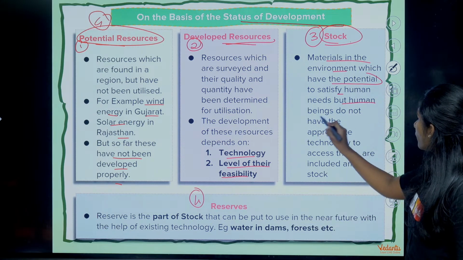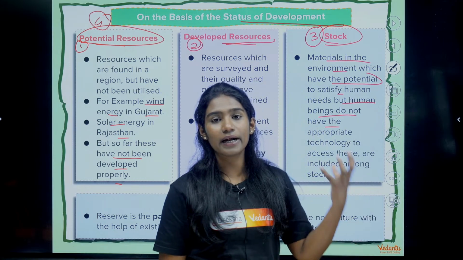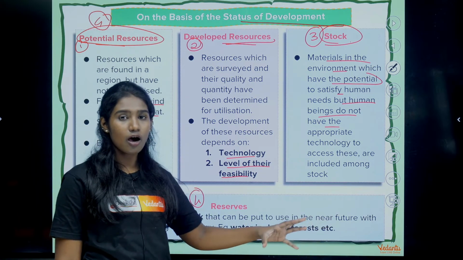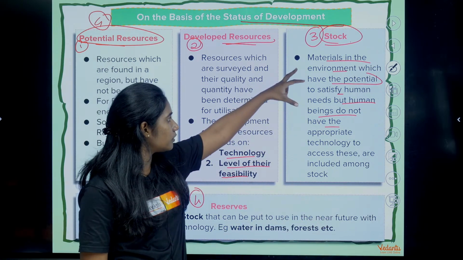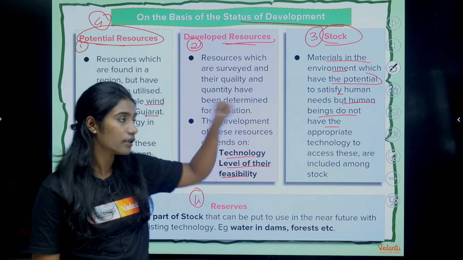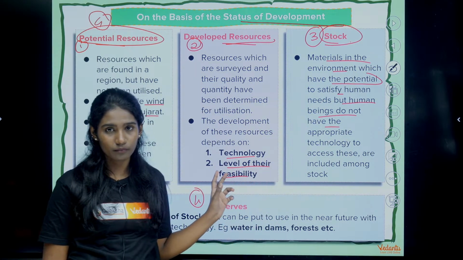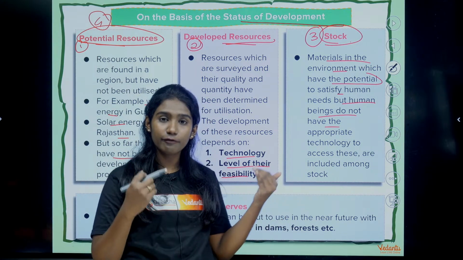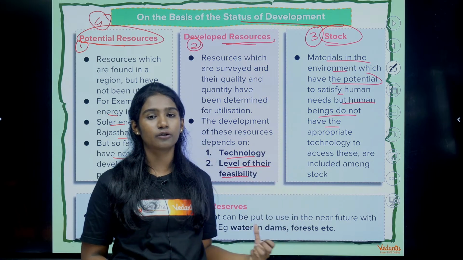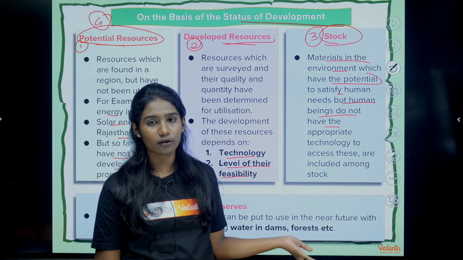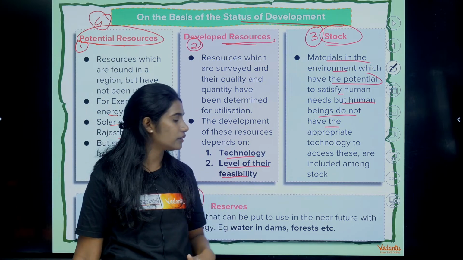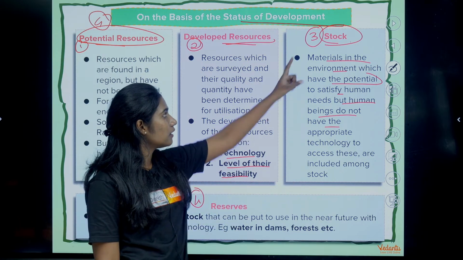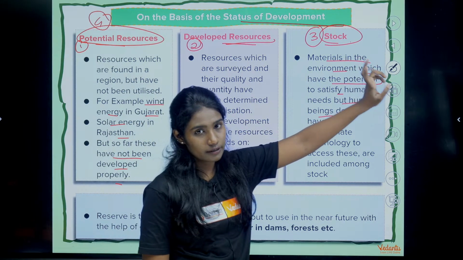but then human beings don't have appropriate technology. They don't have much knowledge of that particular technology which can be used to obtain that particular resource. That falls under stock resource. So, sufficient amount of resources are there, but we human beings don't know how to utilize those resources because we don't have appropriate technology to get those resources, to make use of those resources. Such resources fall under stock resources.